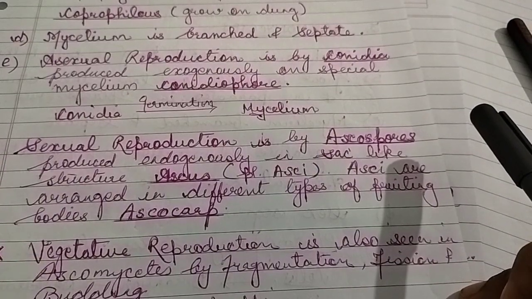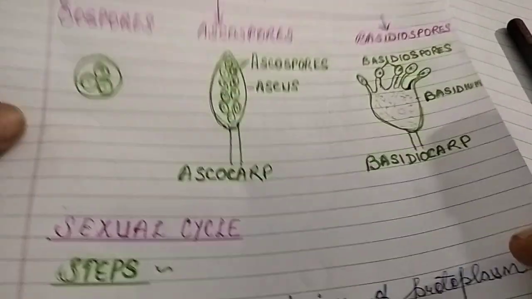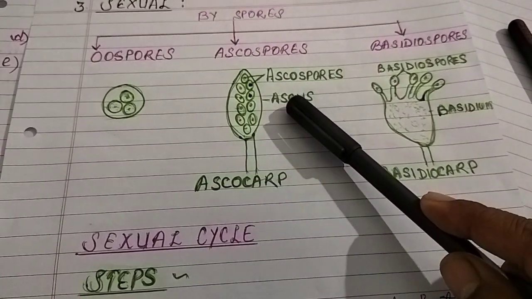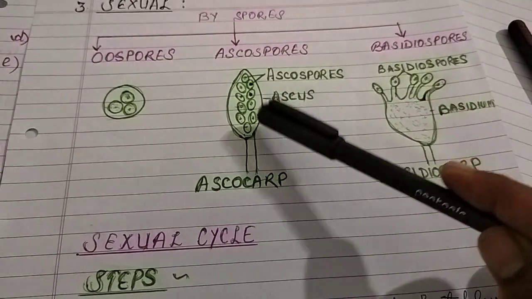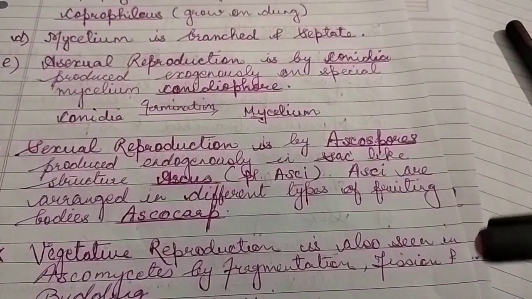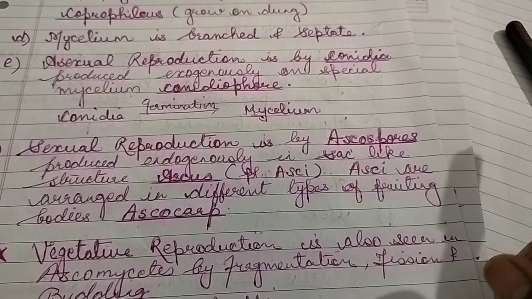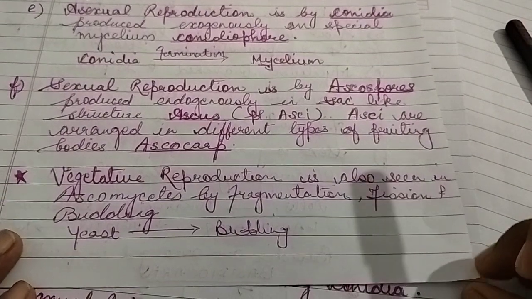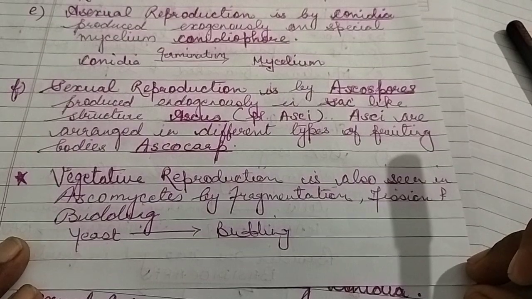And asci are arranged on different types of fruiting bodies called as ascocarps. See, the fruiting body, the special mycelium bearing ascus is known as ascocarp. Ascocarp bears ascus. Inside ascus, ascospores are produced. Okay. Now it is not mentioned in your NCERT, but ascomycetes members also undergo vegetative reproduction. That means vegetative reproduction is also seen in ascomycetes.